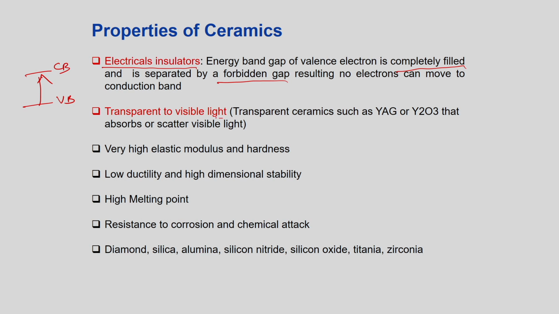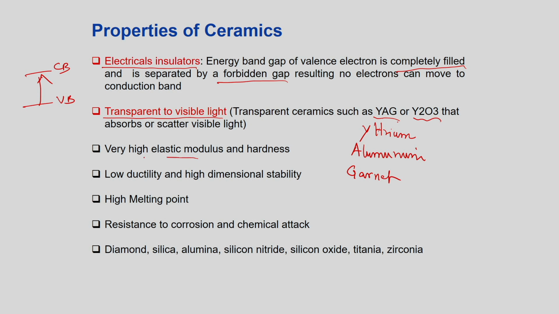Some of them are transparent to visible light. Suppose yttrium aluminum garnet, or yttrium oxide. These are all used as lasers. Even though they are ceramic, they are transparent ceramics and transmit visible light.